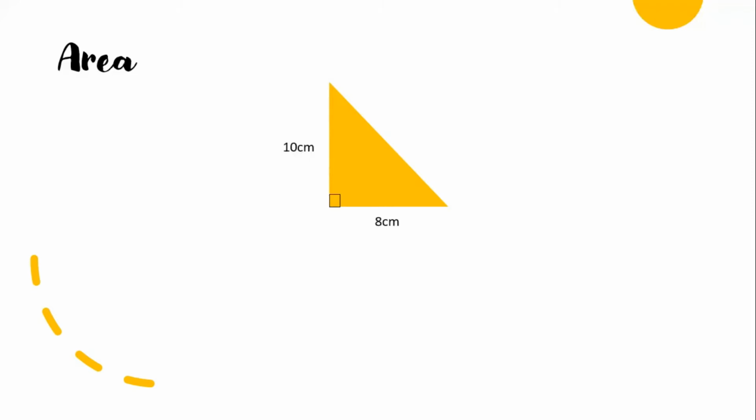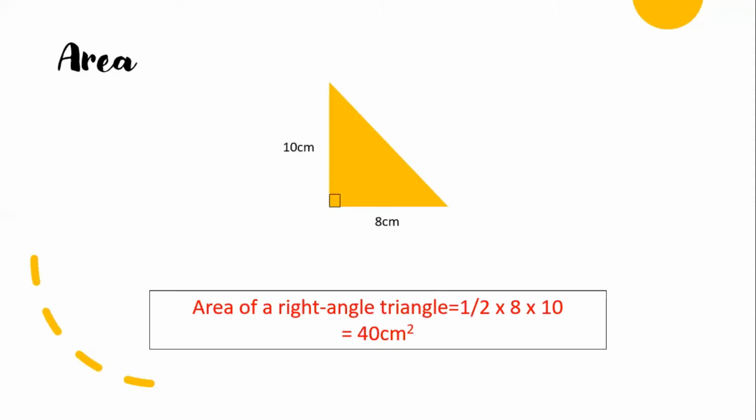10 cm times 8 cm. This is one of the examples. I will do one for you. The area of a right angle triangle is half times 8 times 10, equals 40 cm square. You need to write cm square. This is the unit, because cm times cm becomes cm square. This is very easy.